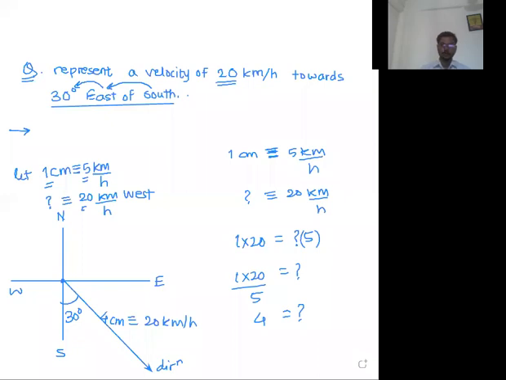Good. Let us solve one more question like this. Aryan. Good. Let me move on to the next page. Question.